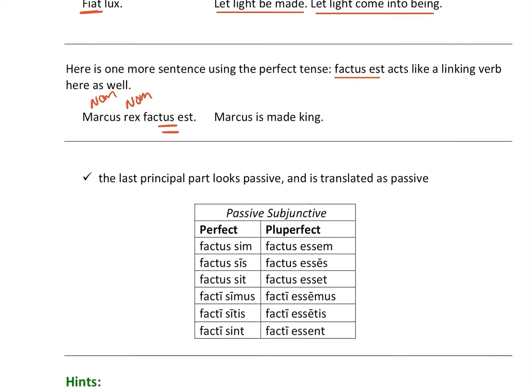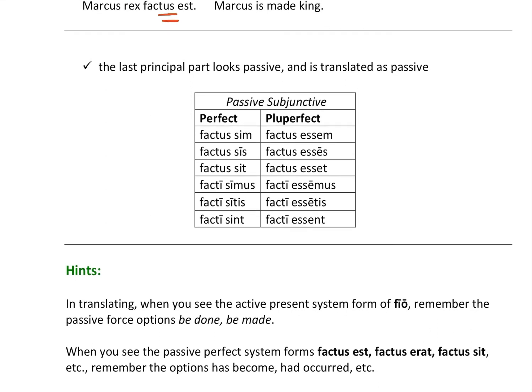Now, the last principal part looks passive and is translated as passive. Okay? So there isn't a third principal part like the third principal part we normally use as the basis for perfect, pluperfect, and future perfect. We use the last principal part instead. Now, I've given you some examples here. Factus sim, factus sis, factus sit. It's pretty easy. I've given you some examples of perfect and perfect passive.